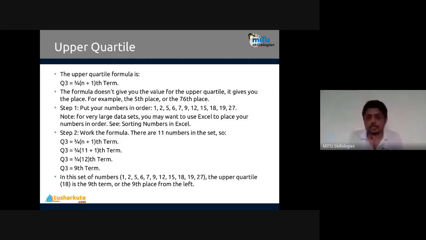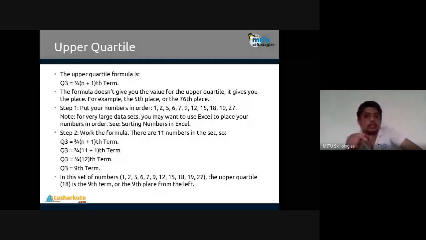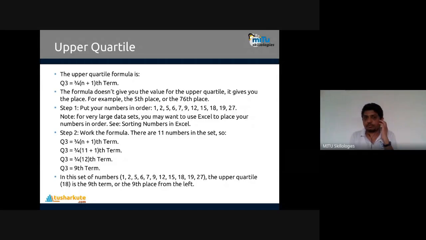So step 2, work the formula. There are 11 numbers in the set. So Q3 is, as I told, 3/4 of the (n plus 1)th term. How many elements are there? 11. So 11 plus 1, the 12th term, 3/4 of 12 is the 9th term. Check it: the ninth term in this set is 18. The ninth term is the upper quartile value.